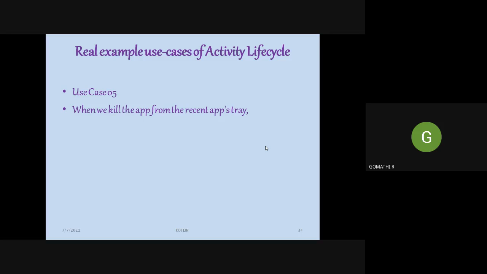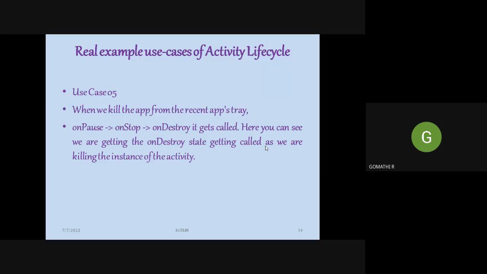And the next use case is when we kill the application from the recent apps tray. We browse through many apps, and at last we try to close all the apps we have opened in the background, so we need to kill the app from the apps tray. onPause followed by onStop followed by onDestroy will be called. After this the activity is destroyed, and when you open the app again, it will call onCreate.